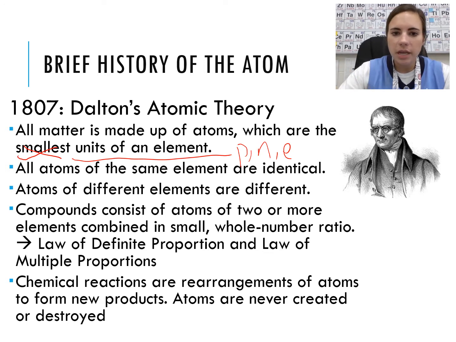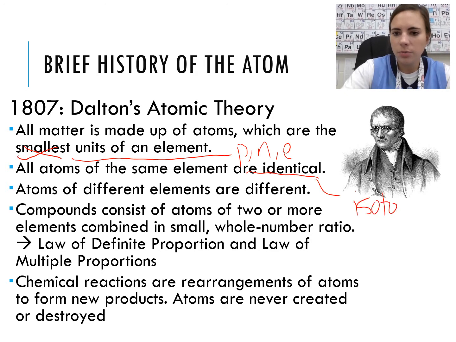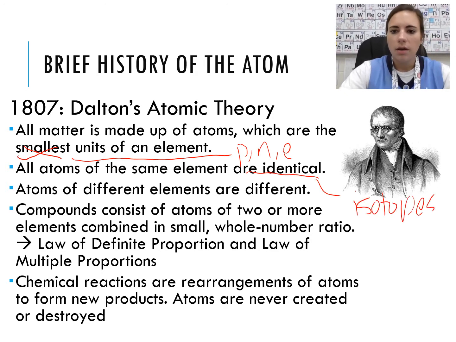All atoms of the same element are identical, almost. We do now know that we have isotopes, which we'll talk about, but atoms of the same element are all the same in proton number. Atoms of different elements are different. Absolutely true. Compounds consist of atoms of 2 or more elements combined in small whole number ratios. Absolutely.